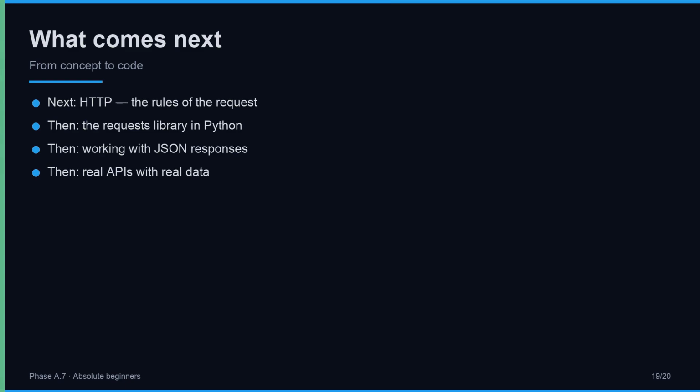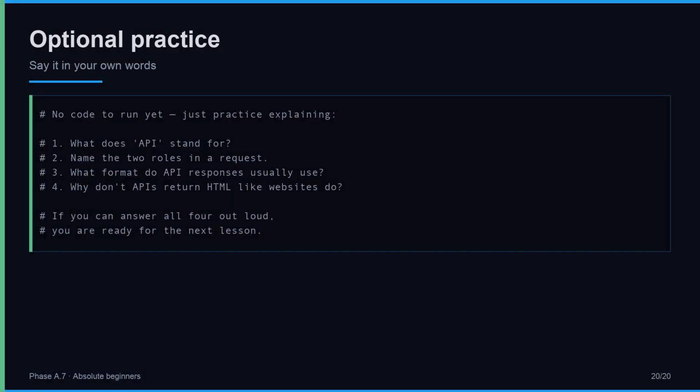Now that the idea is clear, the next lessons turn concept into code. First we look at HTTP, the set of rules every web request follows: methods, status codes, headers, the shape of a URL. Then we install the requests library and write our first real API call in Python. Then we learn how to navigate the JSON that comes back. By the end of this section you will be fetching live data from real services, in code you wrote yourself. Concept becomes code. No code to run in this practice, just words.